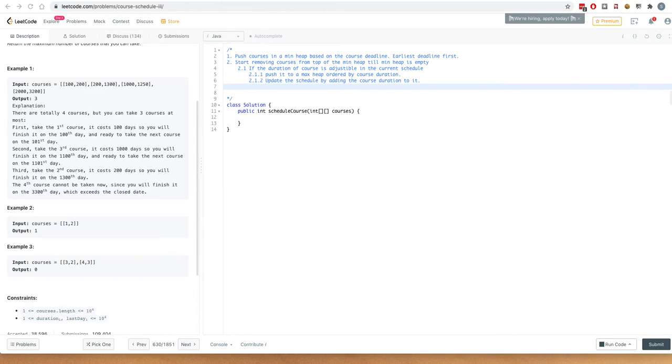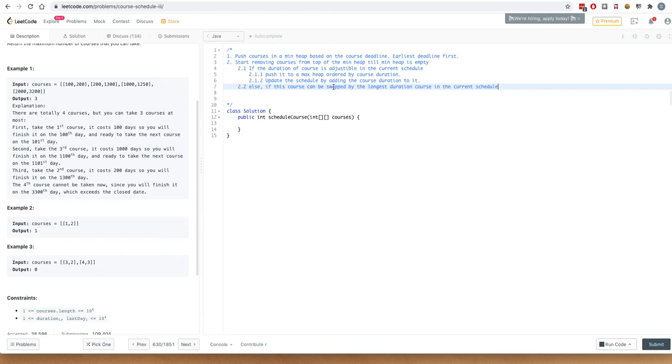Okay, moving on to the next step, which is the situation wherein the course isn't adjustable in the current schedule. That means that the course's duration is such that if you try to adjust it in the schedule, it would go past its deadline.